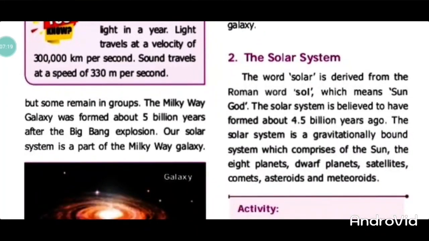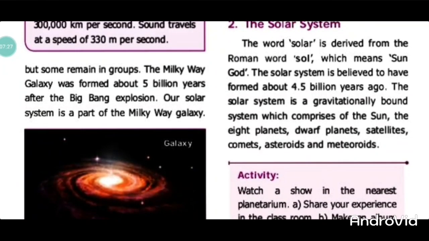Now we discuss the solar system. The word solar is derived from the Roman word meaning sun god. The solar system is believed to have formed 4.5 billion years ago. The solar system is a gravitationally bound system comprising the sun, the 8 planets, dwarf planets, satellites, comets, asteroids and meteoroids.